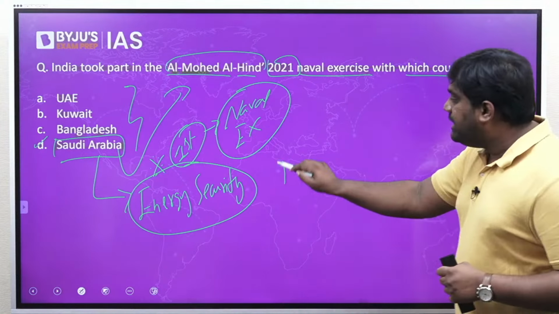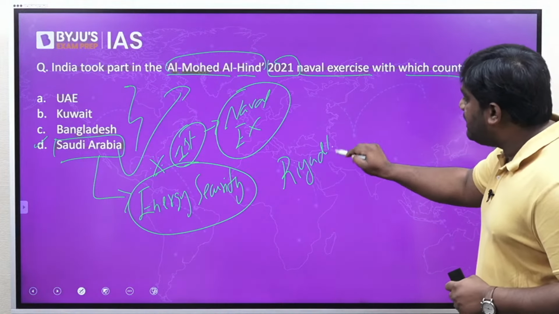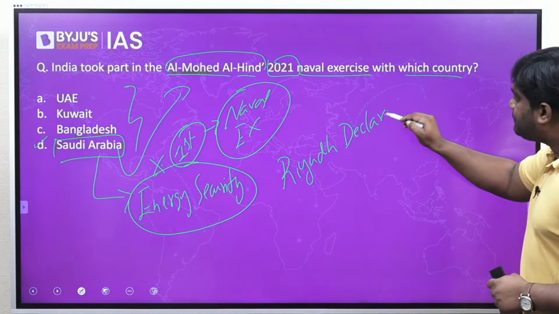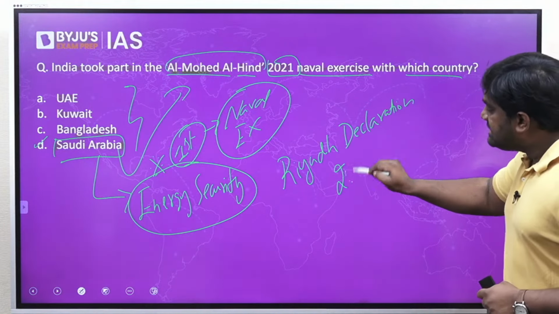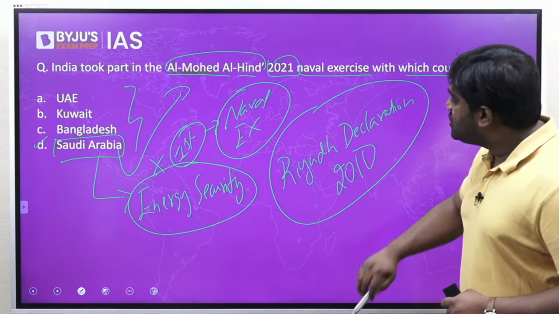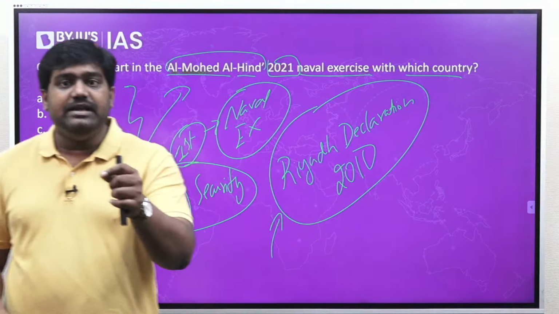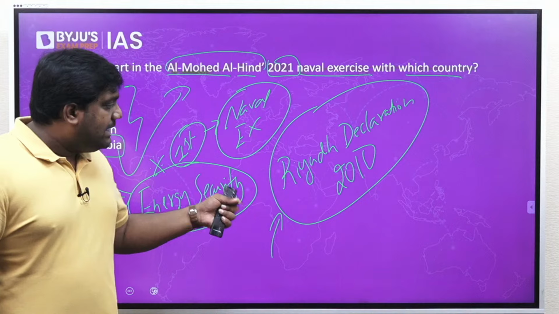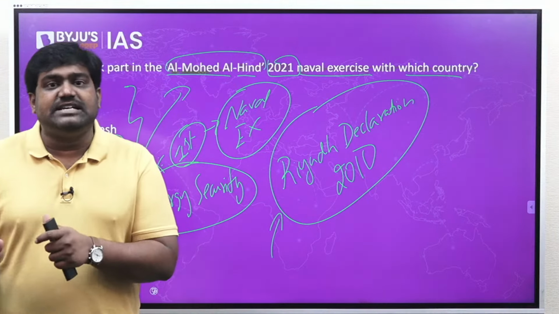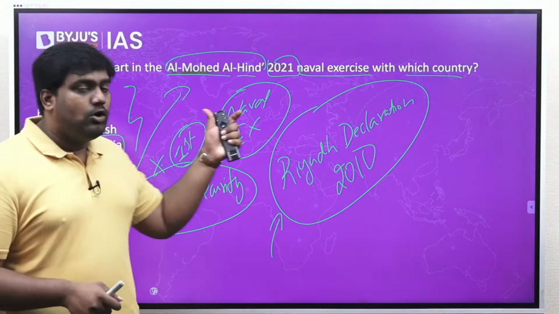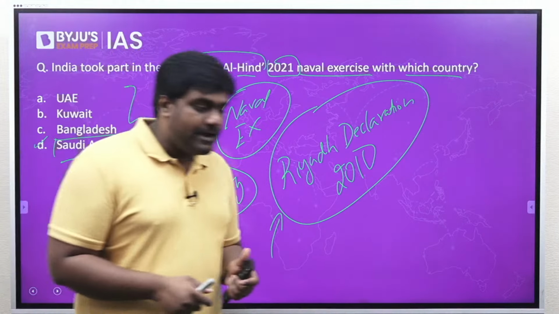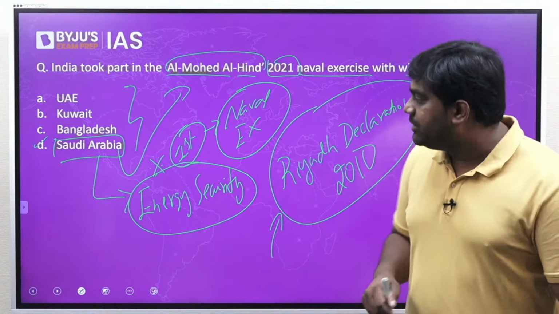Ever since we signed the Riyadh Declaration of 2010, India's relations with Saudi Arabia, especially strategic and defense relations, have been really improving. And last year, the first ever naval exercise was held between them, which is the Al-Muhadd Al-Hind naval exercise. Okay? So that is why the topic was important.